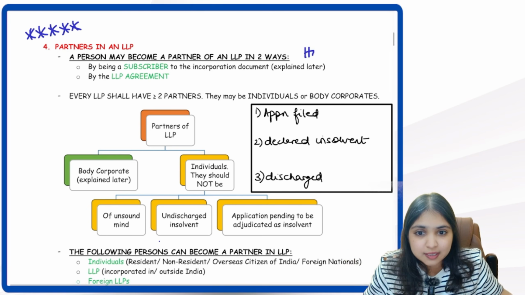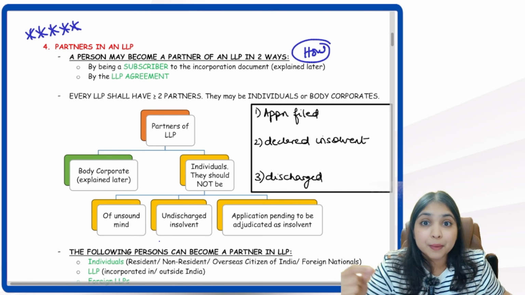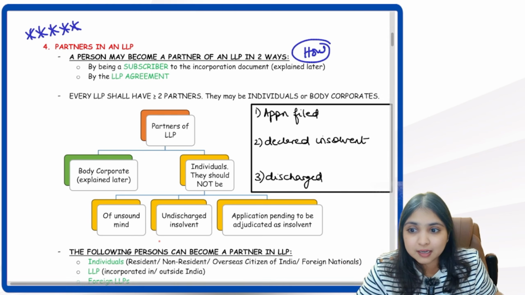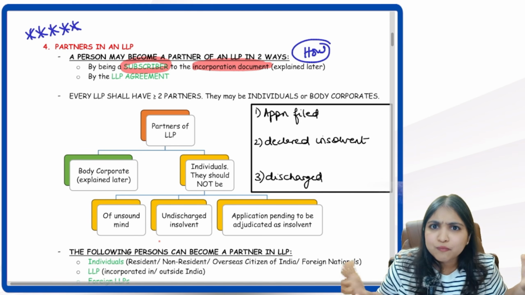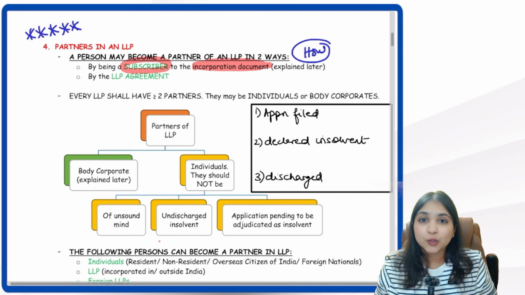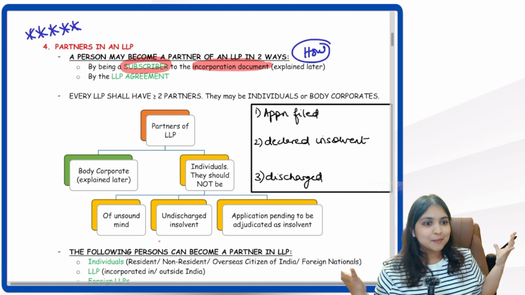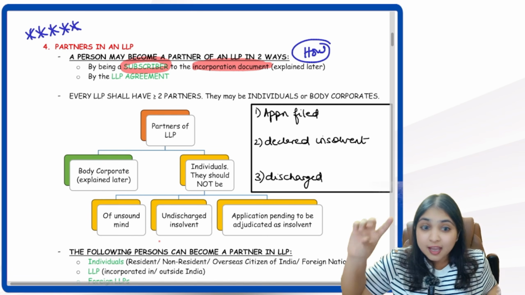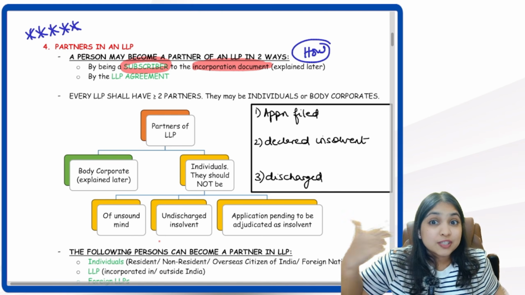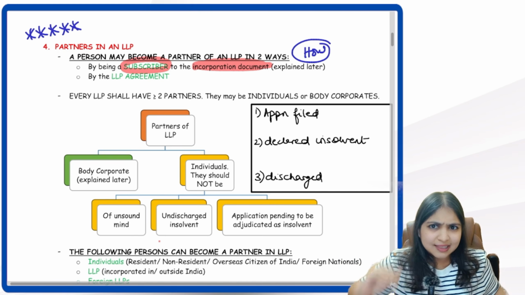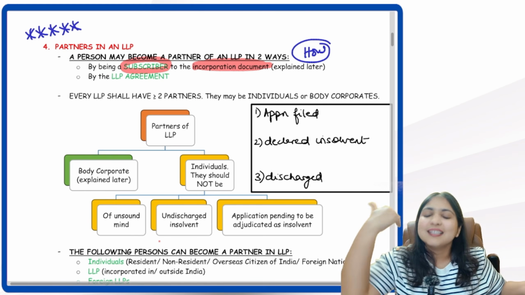My very first question, how do I become a partner of an LLP? There are 2 ways for me to become a partner in the LLP. The first method is by becoming a subscriber to the incorporation document. Now you will ask me, ma'am, what is this incorporation document? Simple. You tell me, in Companies Act, we have Memorandum of Association, the most important document for a company. In the MOA, we have the Association Clause, Subscription Clause. Persons who sign that association clause, subscription clause, they become subscribers of the company, and subscribers automatically become members of the company. Same way, guys.